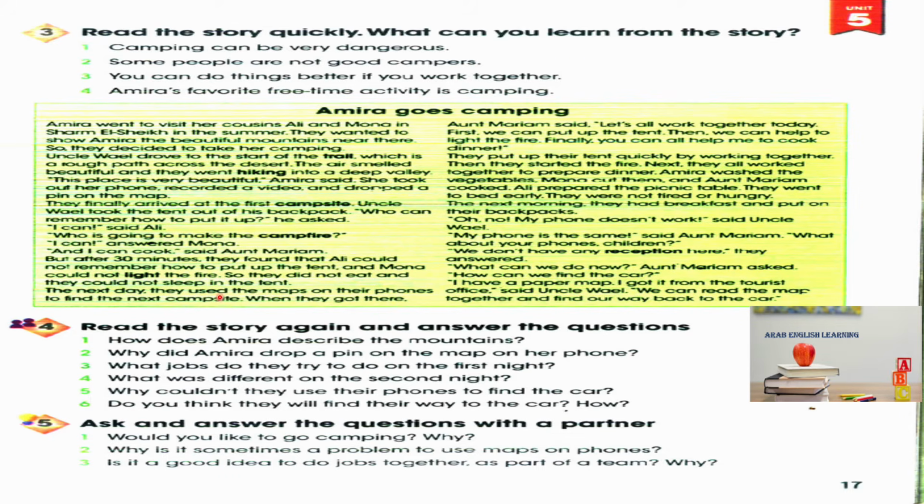The next day, they used the maps on their phones to find the next campsite. When they got there, Aunt Mariam said, Let's all work together today. First, we can put up the tent. Then, we can help to light the fire. Finally, you can all help me to cook dinner. They put up their tent quickly by working together. Then they started the fire. Next, they all worked together to prepare dinner. Amira washed the vegetables, Mona cut them, and Aunt Mariam cooked. Ali prepared the picnic table.